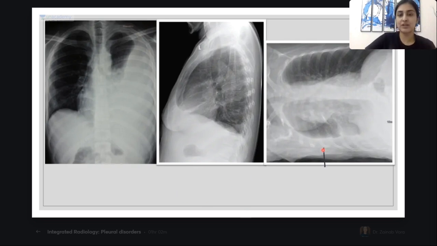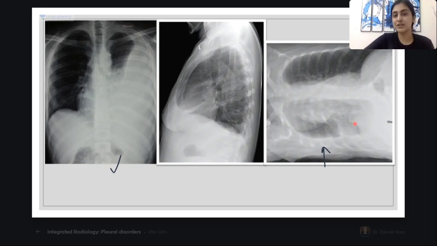So we have done our most sensitive investigation. Now tell me, what is this investigation? What is this X-ray that I am showing you? It is a lateral decubitus. Do you agree? It is not supine, Shivashankar. See, it is a lateral decubitus. Can you see the person is lying down? So this is ipsilateral lateral decubitus. Can you appreciate this? How will your supine appear? Supine will appear just like this, like a frontal view. You can't say based on just looking at the X-ray whether it's supine or taken in an erect position. Your cardiomegaly will be one hint, but overall the shape will be the same.